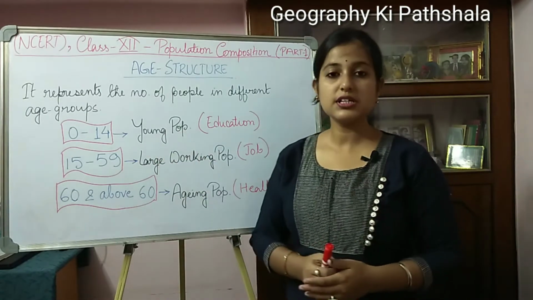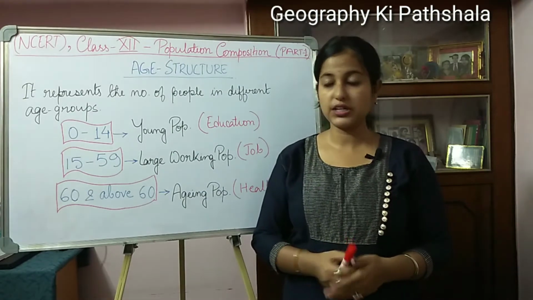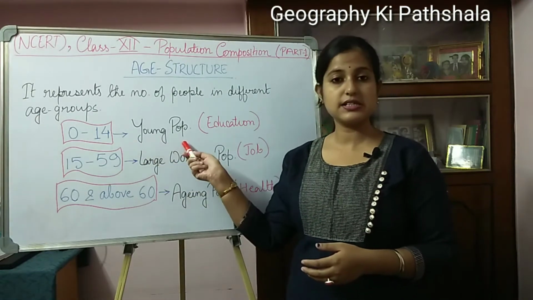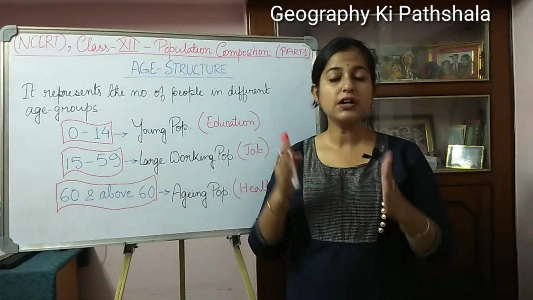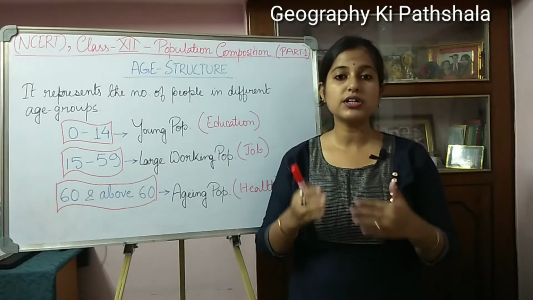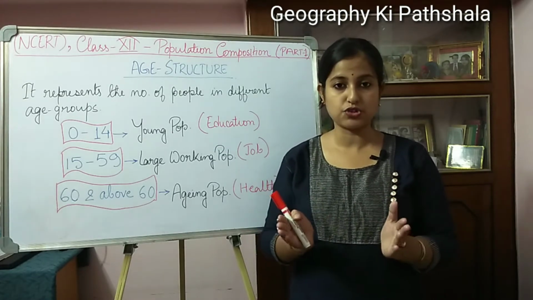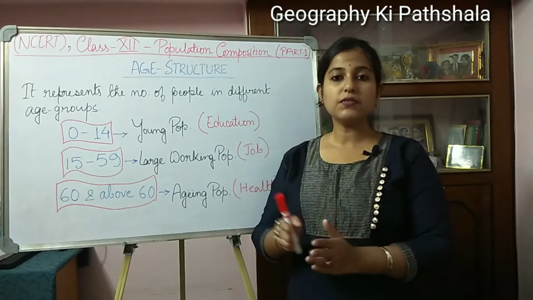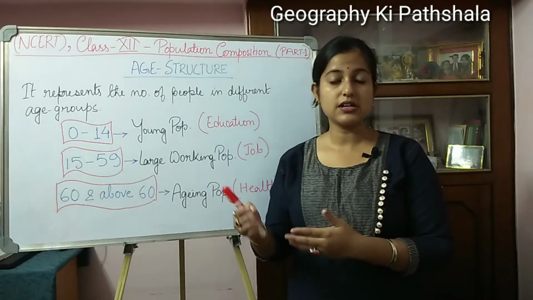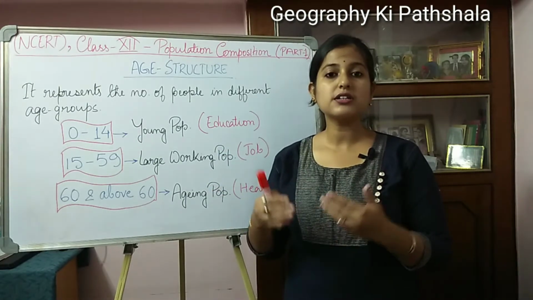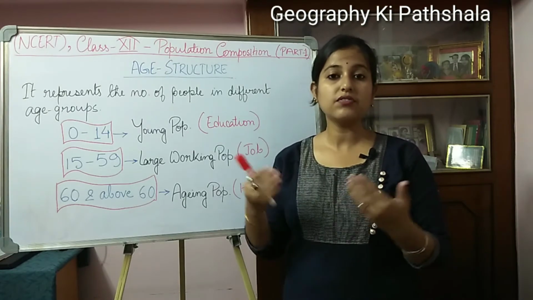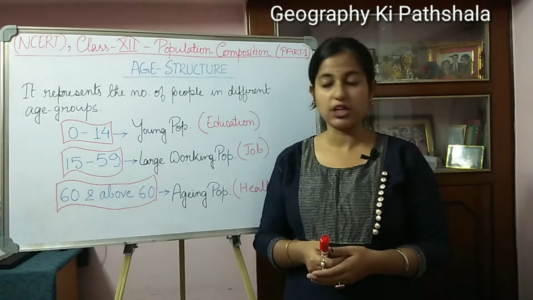Now in the age group from 0 to 14, as you know, it is the young population. So in this age group the government will think about the population size, and then decide about the policies or facilities regarding education, to make it much better so that everybody can get the opportunity of education.